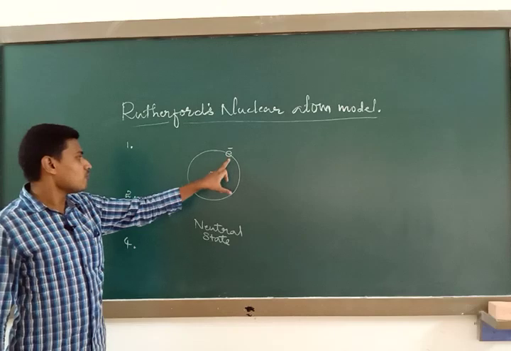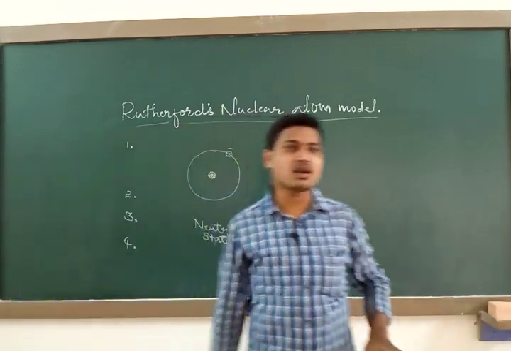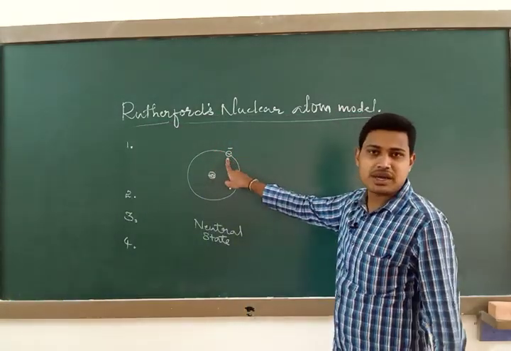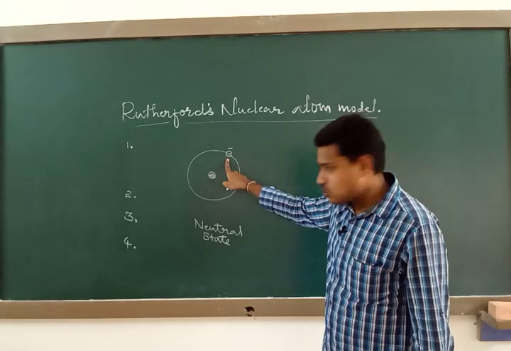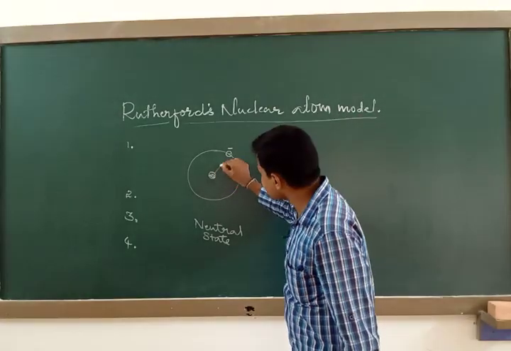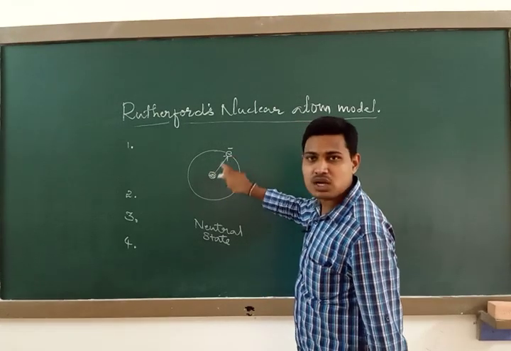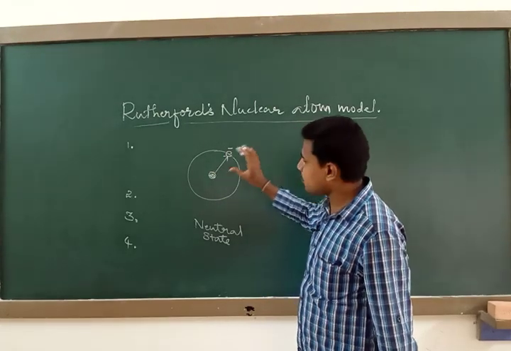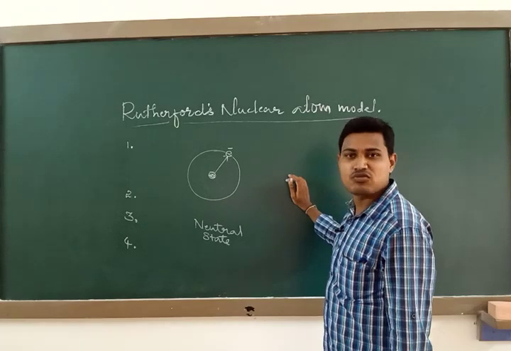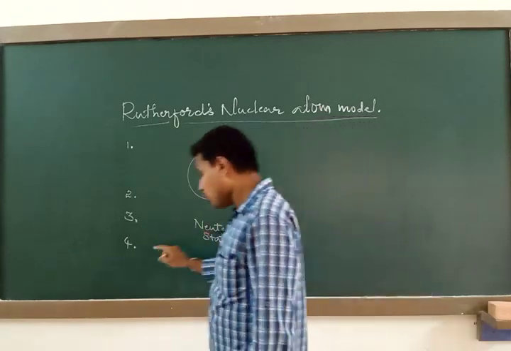We know that for an object to keep moving in a circular motion, a centripetal force is required. The provider of this centripetal force is the electrostatic force of attraction between the nucleus and the electron. That is the fourth point.